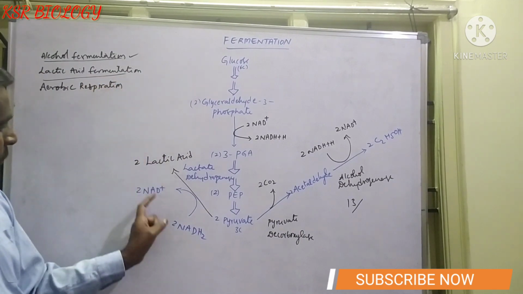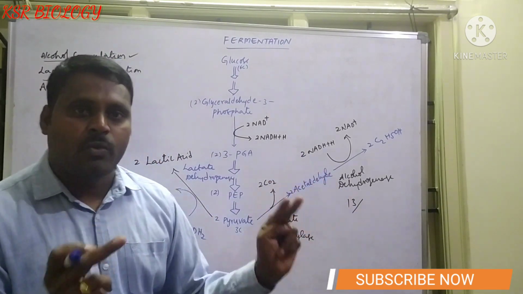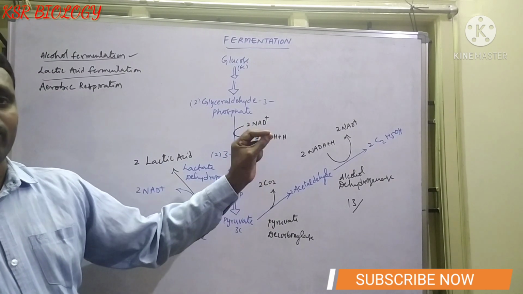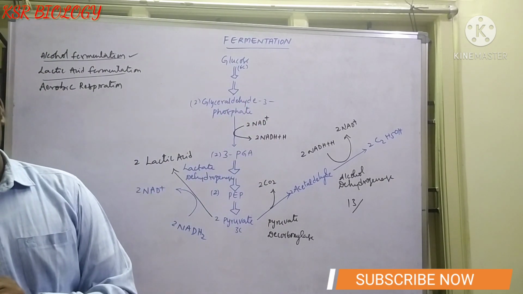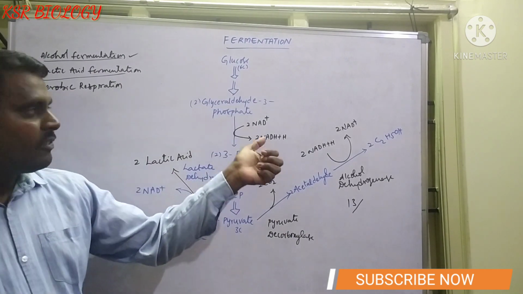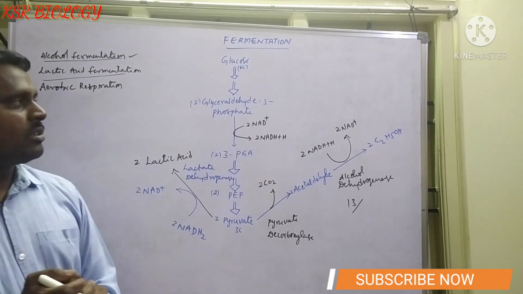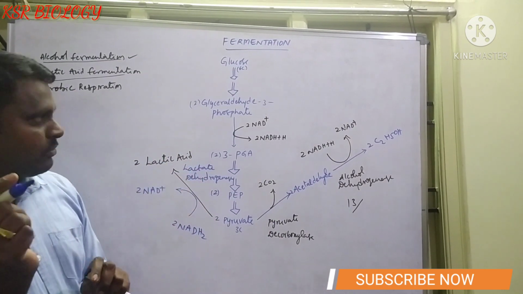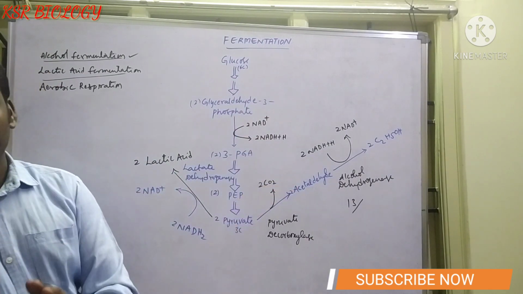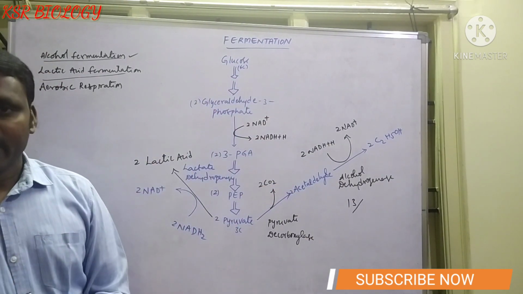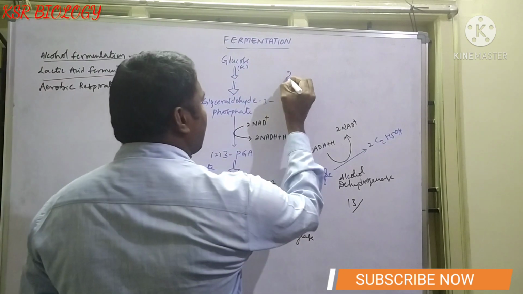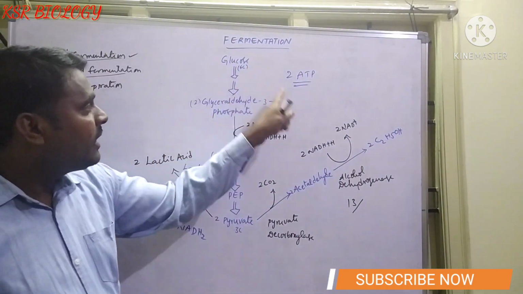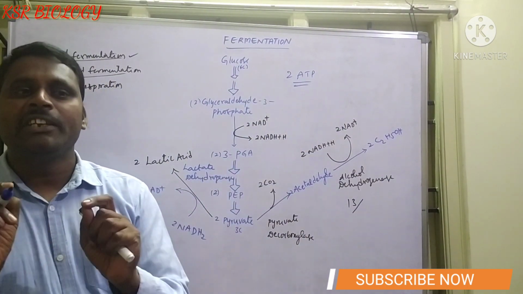Whether it is lactic acid fermentation or alcoholic fermentation, whatever it may be, the liberation of energy is very, very less when compared to aerobic respiration. I hope you are clear, but I have one small doubt. What is the net gain of ATPs in fermentation? The net gain of ATP in fermentation is only 2 ATPs.